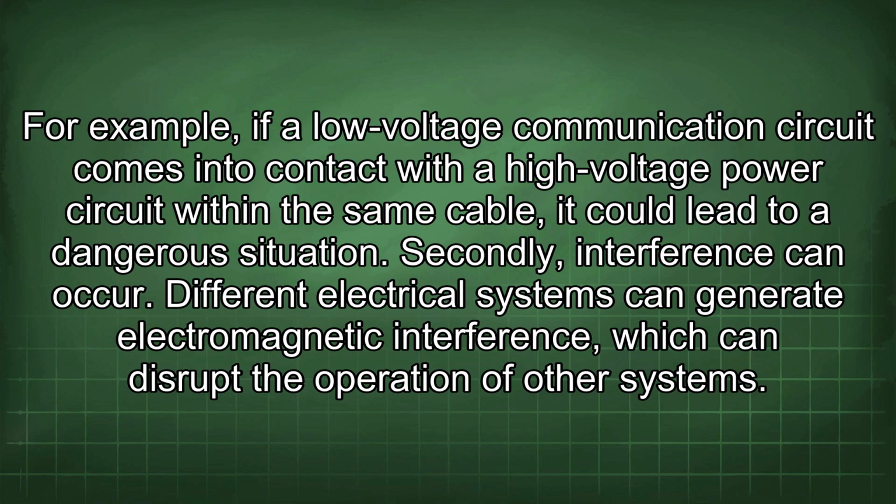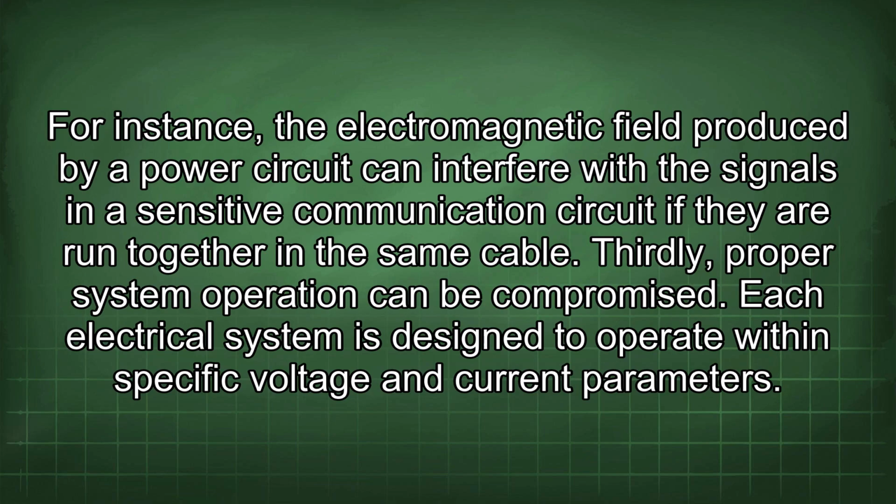Secondly, interference can occur. Different electrical systems can generate electromagnetic interference, which can disrupt the operation of other systems. For instance, the electromagnetic field produced by a power circuit can interfere with the signals in a sensitive communication circuit if they are run together in the same cable.